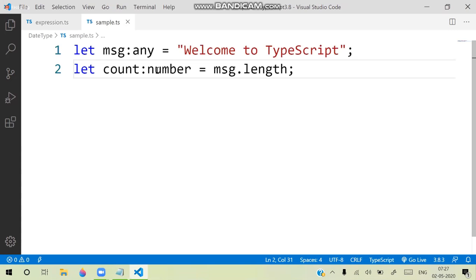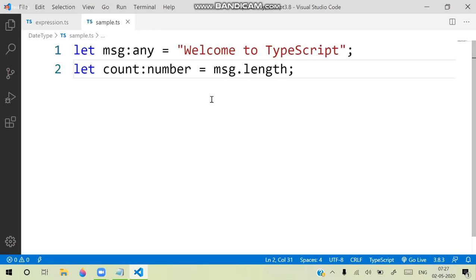Now, the first point is this msg is any type, and dot length is returning a number. That's the reason you stored it in a number type. Now, how can you make the compiler easily understand? Generally it will take some time. Why? Because when you mention the any type, until the compiler goes into the value, it cannot verify that it is a string type.